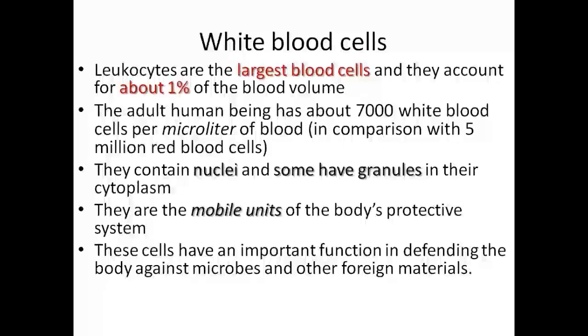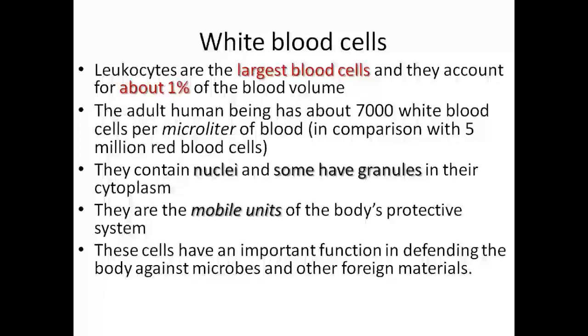So leukocytes are also known as white blood cells. They are considered to be large in size compared to other types of blood cells, and their constitution within the blood volume is about 1%. A grown adult is considered to have about 7,000 of these white blood cells, or leukocytes, in a given microliter of blood, as compared to red blood cells, which are 5 million in a given microliter of blood.